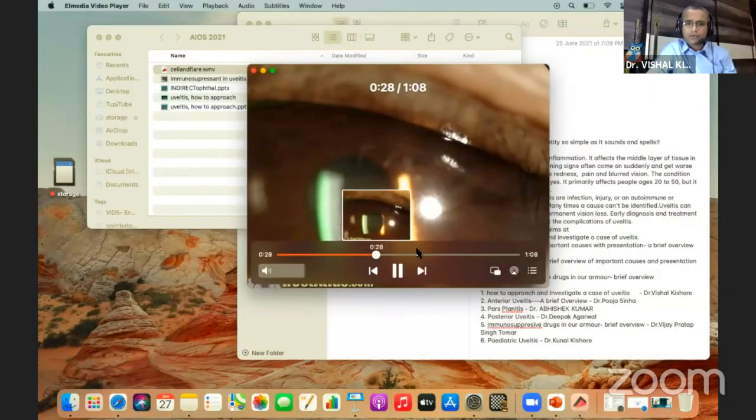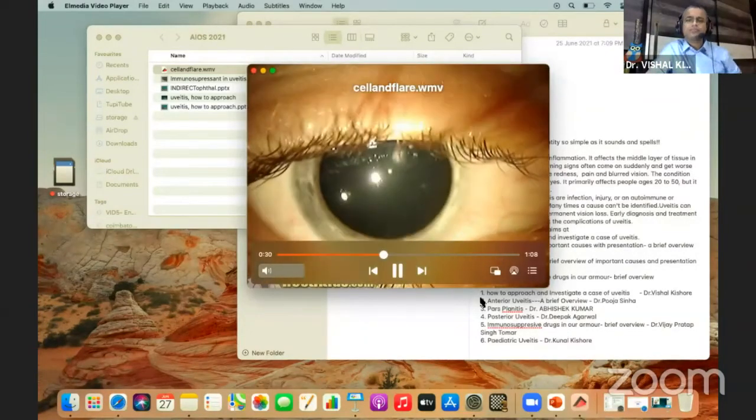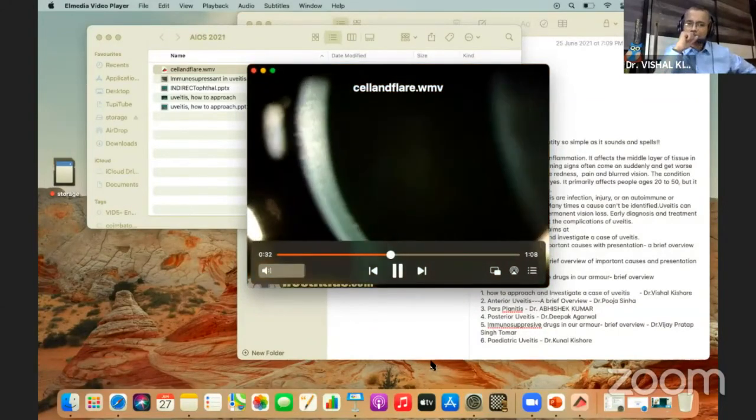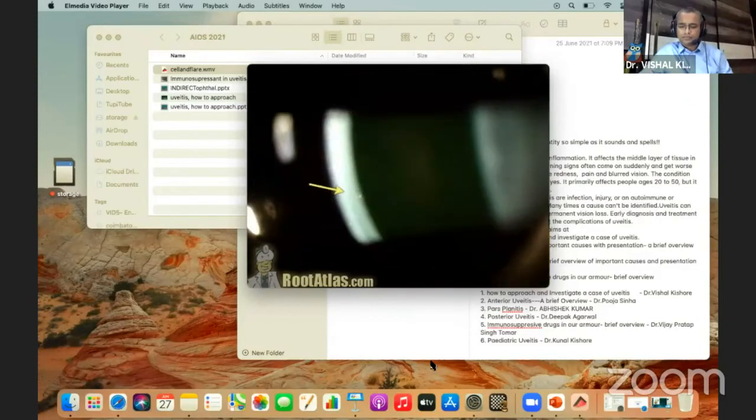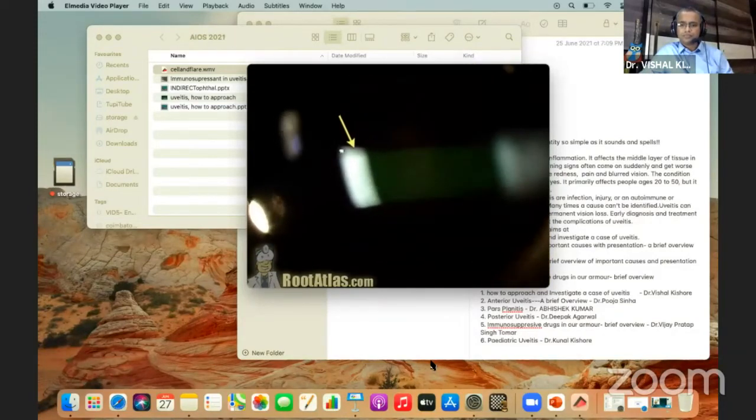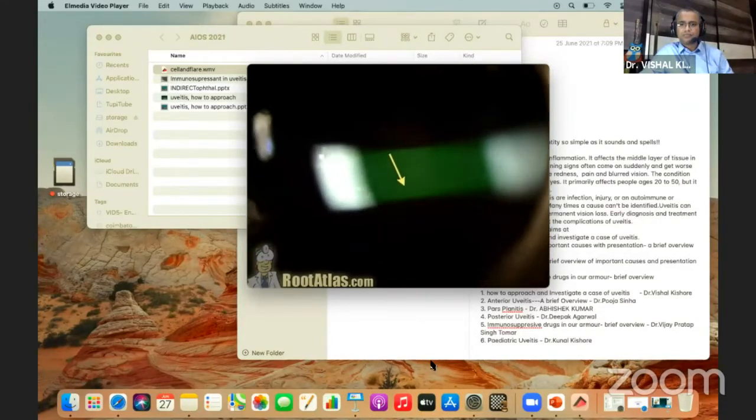Floating here. This is another eye with less inflammation. It's even more important to make our beam kind of short and a little bit wider. And you can see there's a lot of flare here. Looks like smoke.